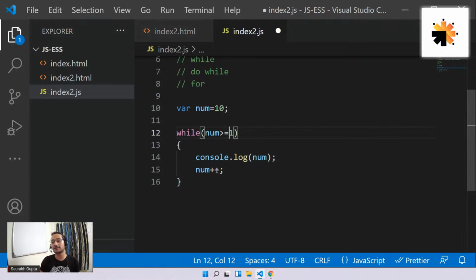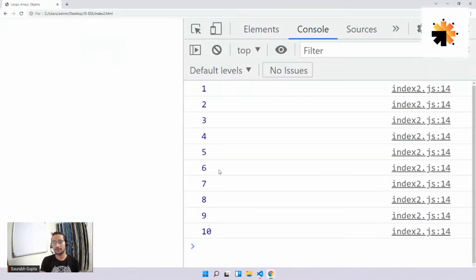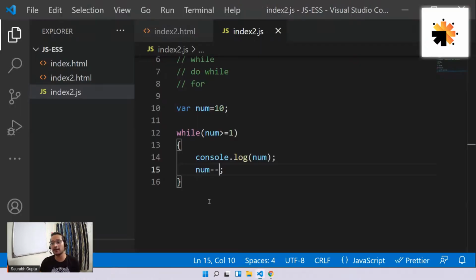So now you're going to go in reverse. You're starting from 10, going to 1. So you have to perform minus minus now. Here we go. Very easy, right? That's really great. Okay, so now 10 to 1. So it's also easy to go in reverse. No matter. Very easy. Don't bother about it. Okay, so that's how the while loop works, guys.